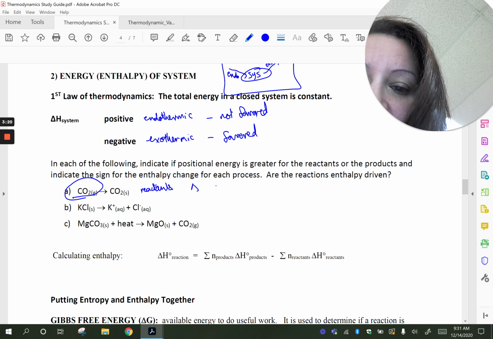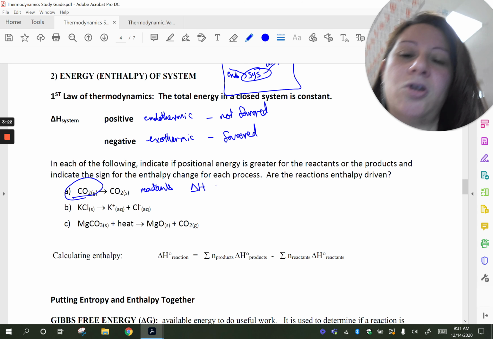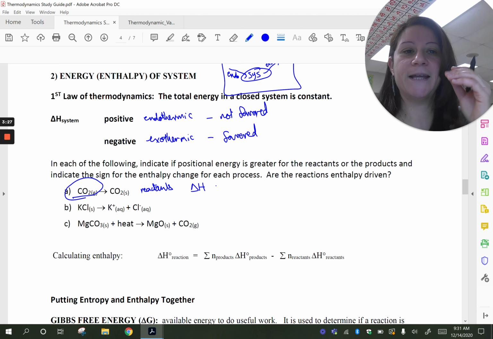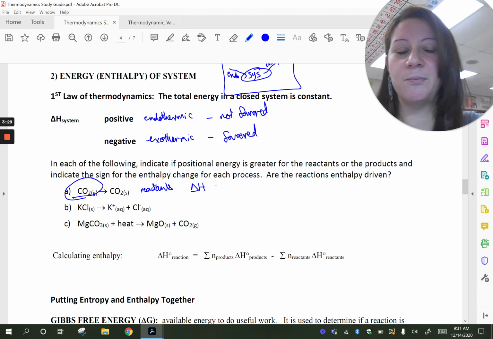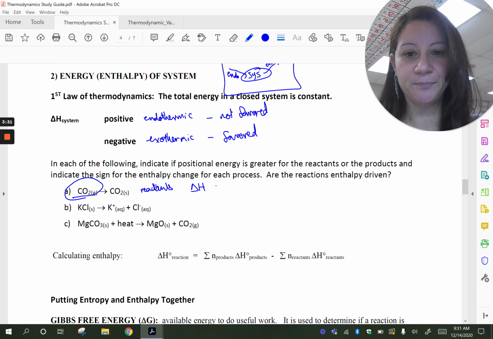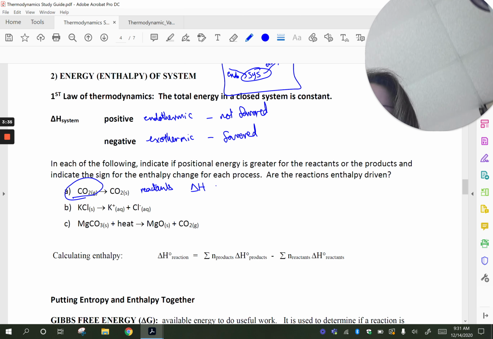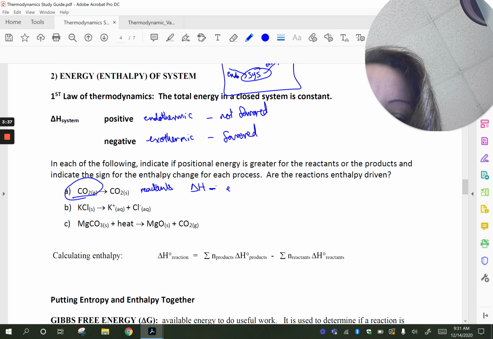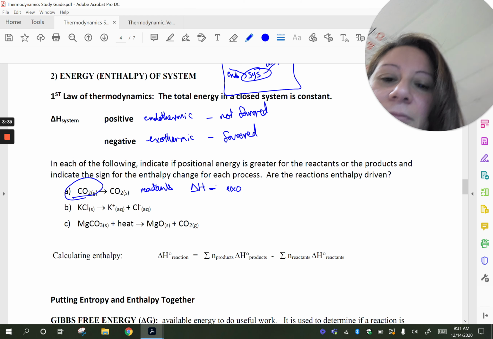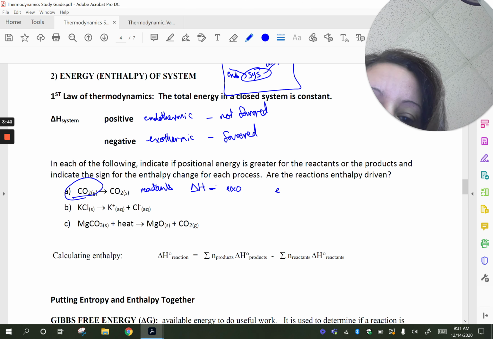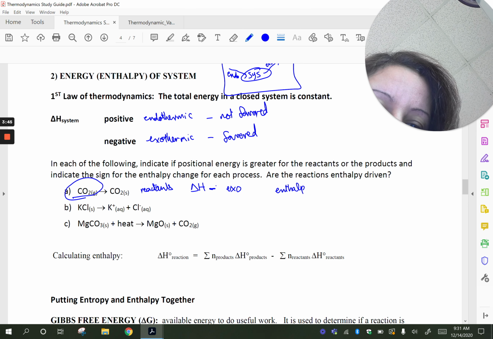Let's look at the sign for delta H. So if you're going from gas to solid, the gas has to release some energy in order to become a solid, which is lower in potential energy. And so our delta H is negative. It's an exothermic process. And so is that favored? Yes, it is. It is enthalpy driven.